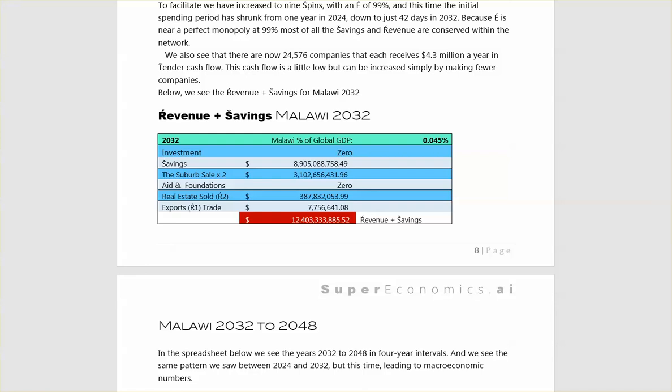Below, we see the revenue plus savings for Malawi 2032. Investment, 0. Savings, 8.9 billion. Suburb sale, 2 suburbs now, 3 billion, 3.1 billion. Aid and foundations, 0. Real estate sold, 387 million. Exports, that token, 7 million.